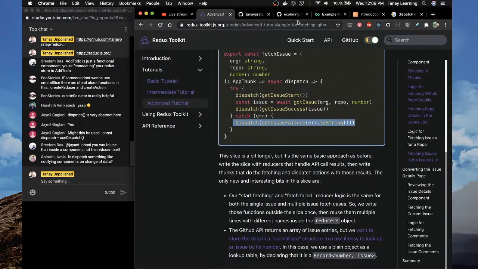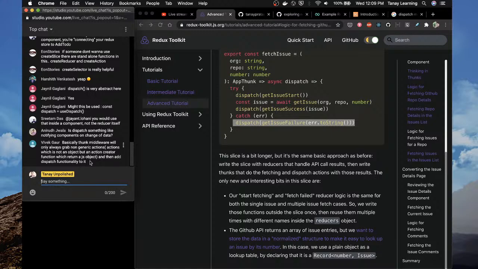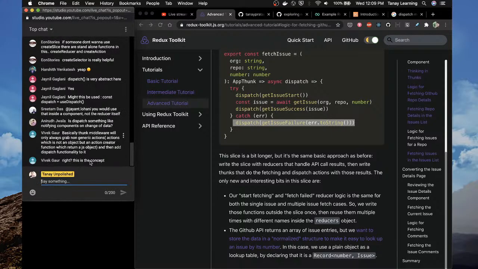And so what we have covered is basically thunk middleware will only always grab non-generic actions, which is not an object but an action creator function which creates a JS object, and then add dispatch functionality to it. I don't know what this means.